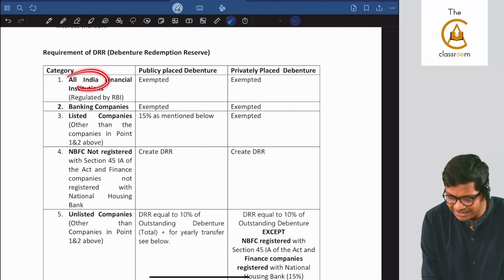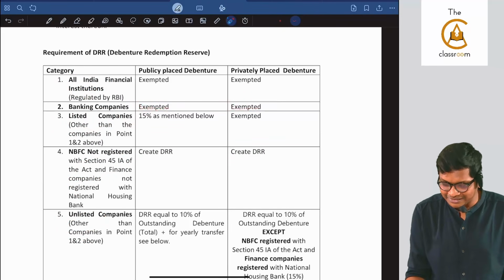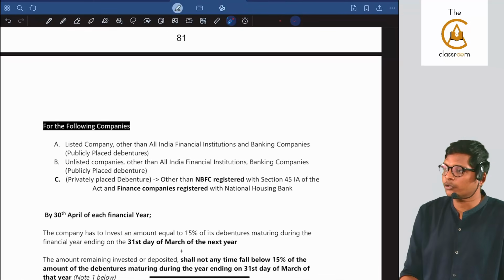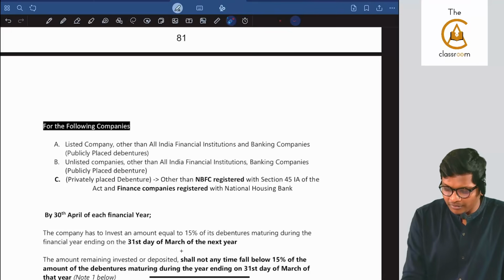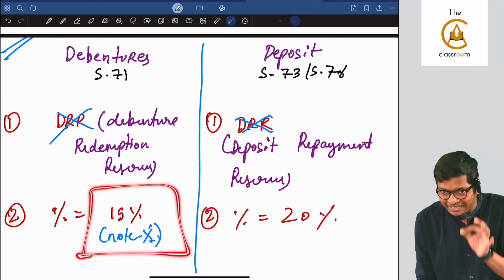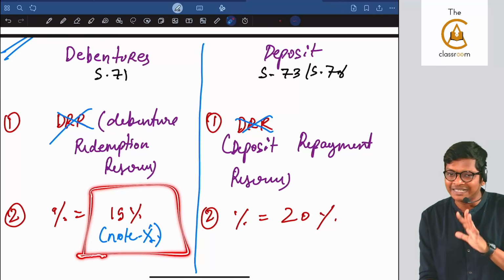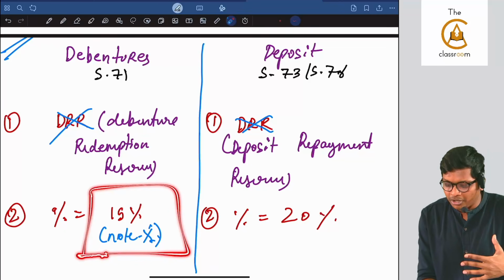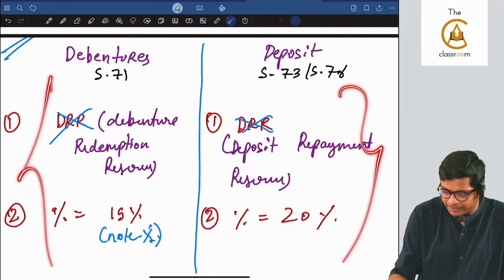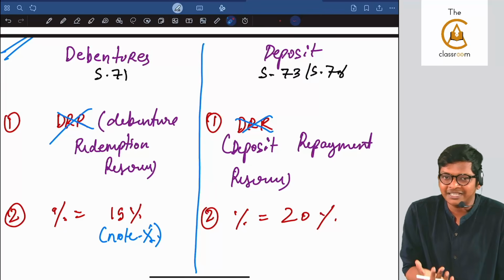For certain different cases, it is exempt in a few cases, and there is also a different percentage for a few cases. Are you following, guys? That alone, when I come to the box, I will explain. But the standard rate is 15, and there are other cases where it is exempt, where it is 10%. Is that clear, guys? Easy. Whenever it is a listed company, all that comes, the percentage changes. We will go there later. So I will take this DRR explanation at the end of this discussion. Is this clear, guys? Okay. Those who know what DRR is can skip that part.